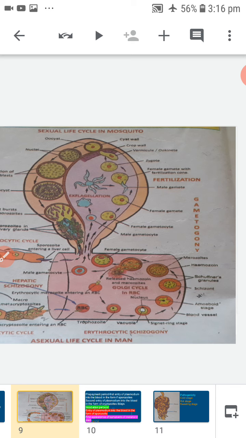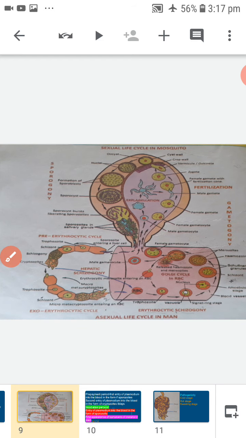four stages. First, gametogeny. Next, fertilization. Next, formation of oocyst and oocysts. Next, sporogony.